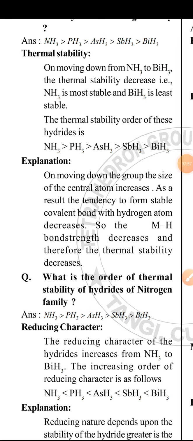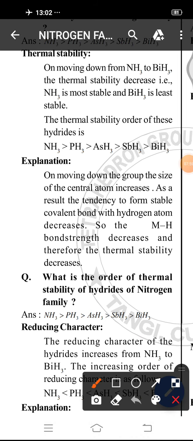Next comes another property, that is thermal stability. What do you mean by thermal stability? Thermal means temperature. So, which compound is stable at temperature? The compound having more bond strength is more thermally stable than the compound having less bond strength.